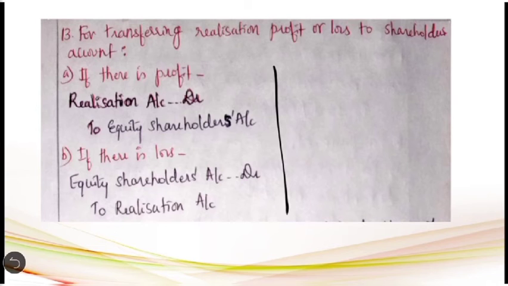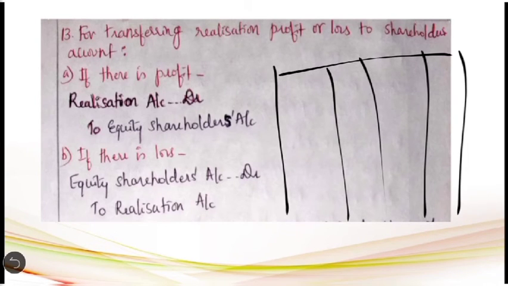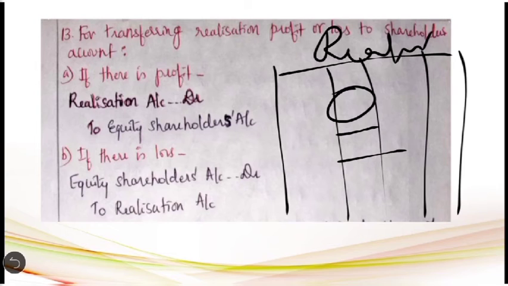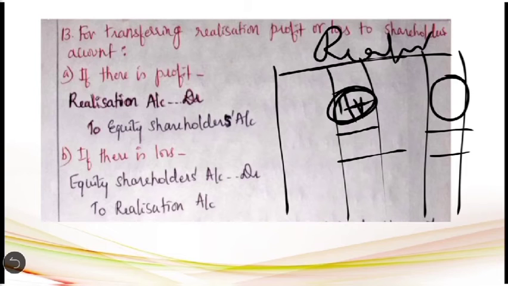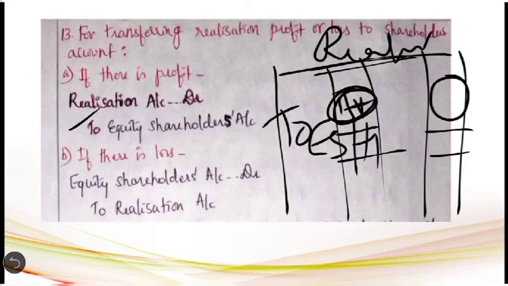When we prepare the realization account, sometimes we may get the balancing figure on the debit side, some other time we may get the balancing figure on the credit side. If we get the balancing figure on the debit side, it represents realization profit which has to be transferred to the equity shareholders account. Then the entry will be realization account debit to equity shareholders account.